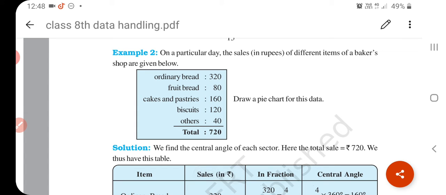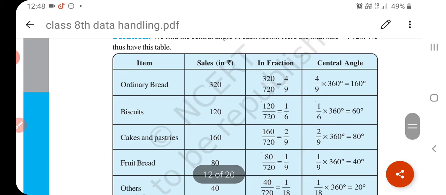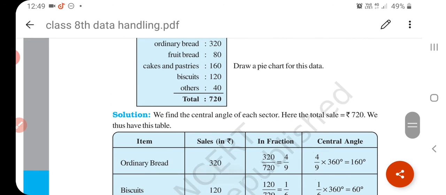Now read example number 2. On a particular day, the sale of different items of a baker's shop are given below. See here, percentages are not given. Here normally numbers are given. Ordinary bread is 320, fruit bread 80, cake and pastry 160, biscuit 120 and others 40. Okay, then what can you do? Ordinary bread 320, then how much is the total? First you have to see that. What is the total amount? It is 720, meaning how much he sold out: 720.